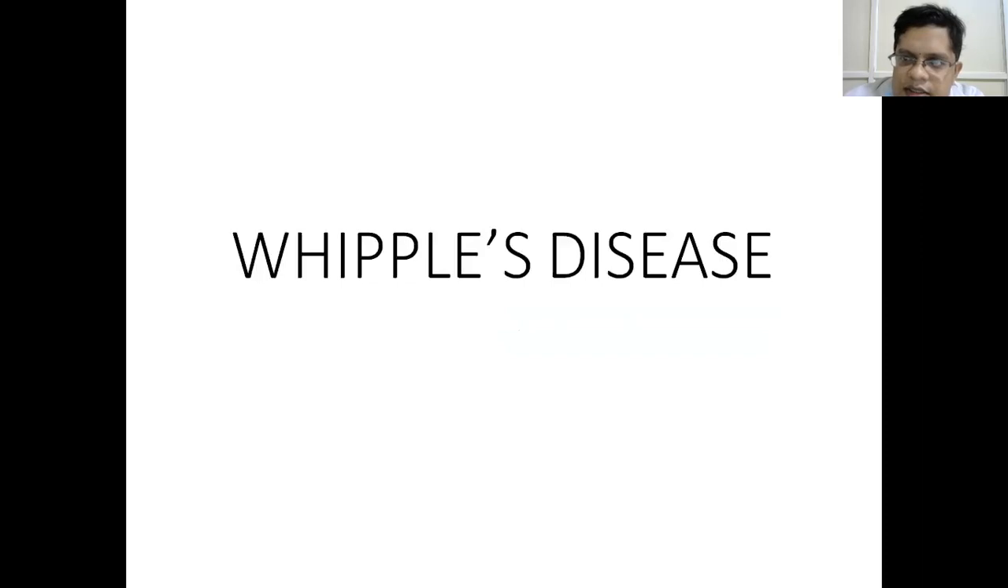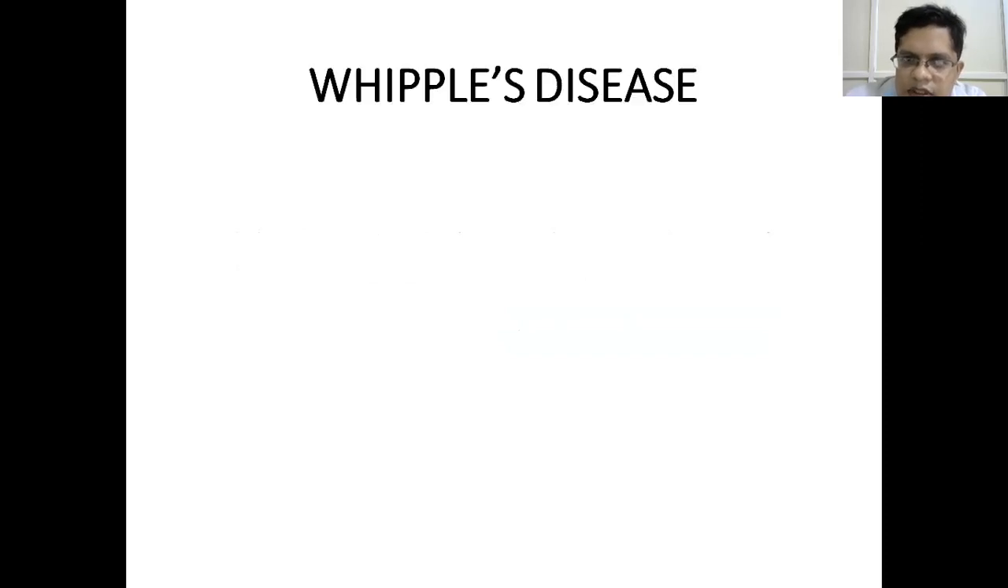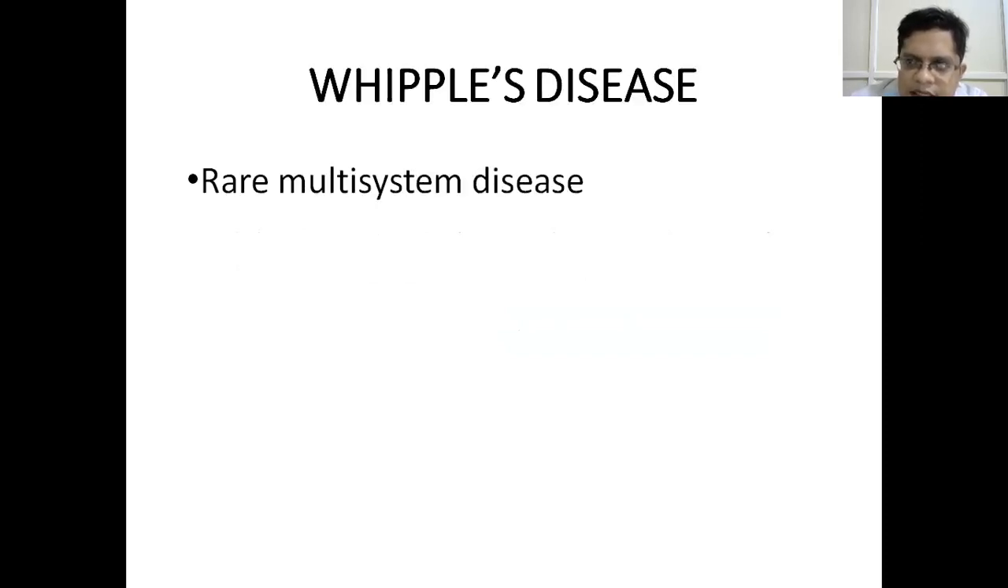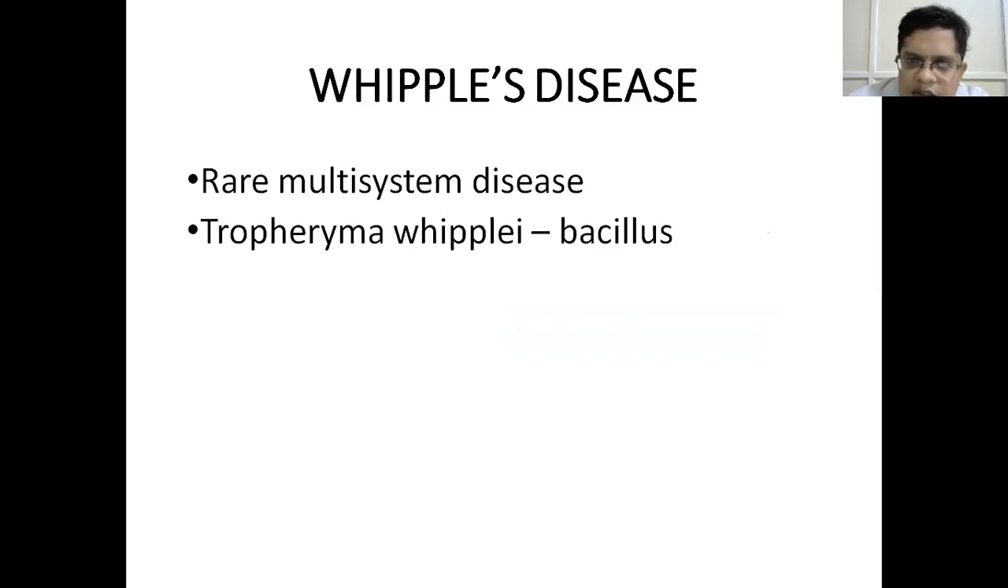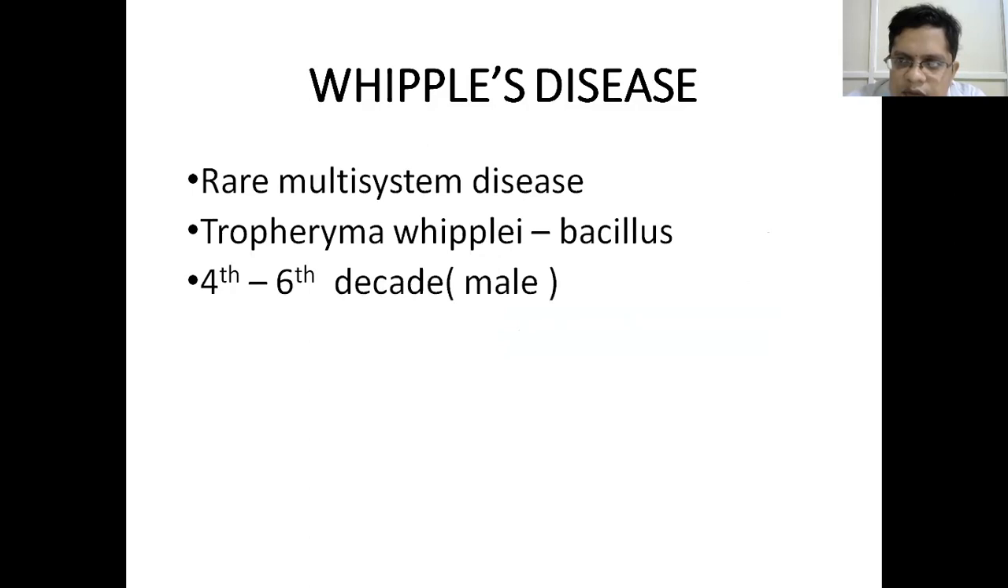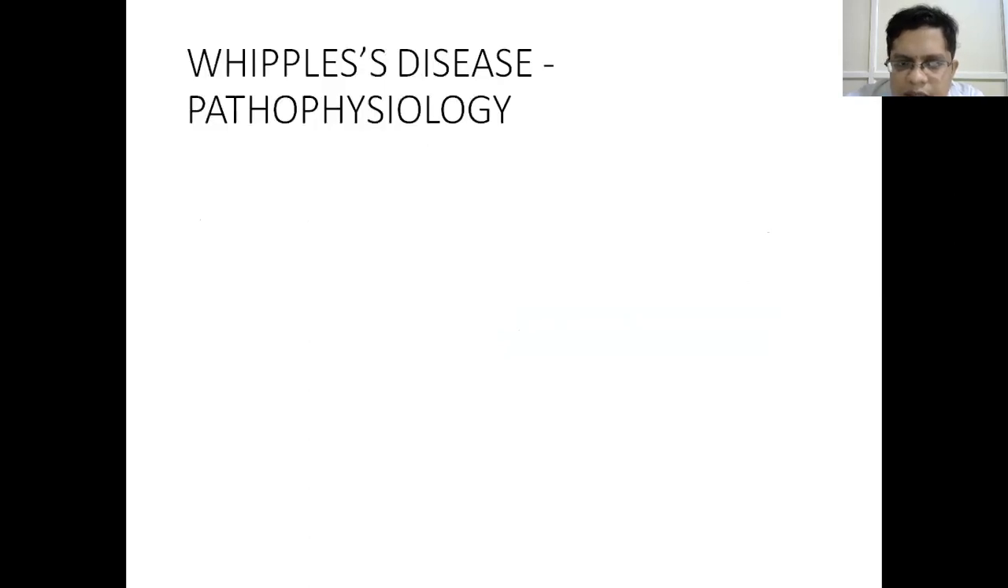Then the third disease is Whipple's disease. Whipple's disease is a rare multi-system disease. The cause in Whipple's disease is Tropheryma whipplei. It is a gram-positive bacterium. It is usually seen in the 4th to 6th decade in male patients.